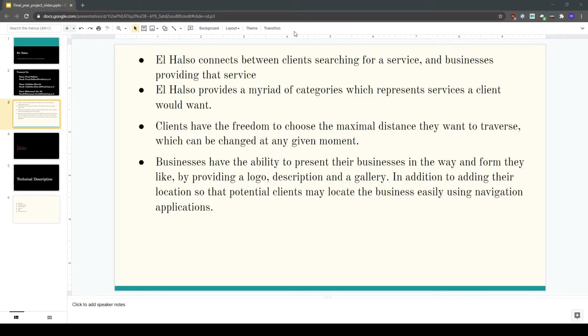And businesses have the option and the ability to present themselves to the clients in the best way possible by creating a marketable logo, a fantastic description, and a beautiful gallery of pictures. Also, they can see the reviews that other users and other clients give them so that they may become better and provide better services to the clients that they seek to win.